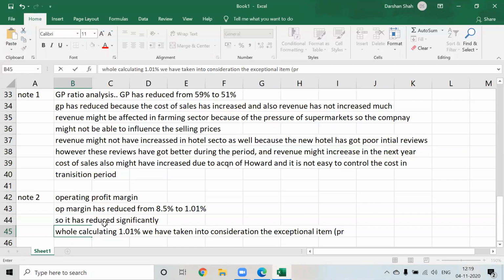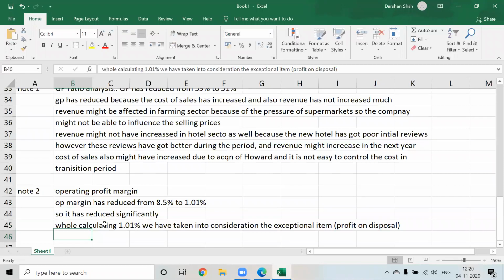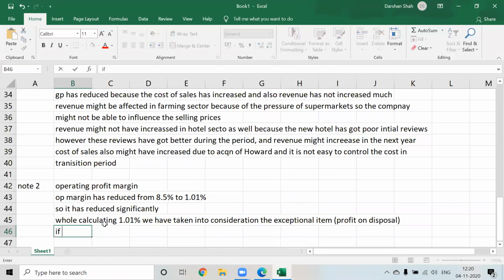In bracket we will write profit on disposal, or gain on disposal. If this profit were to be ignored, what will happen? The operating profit would have been even lower.